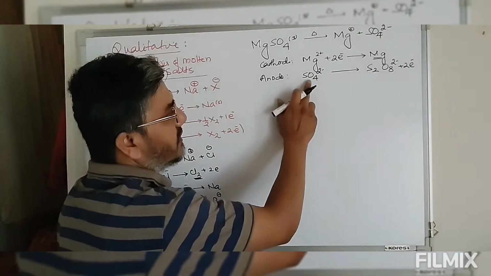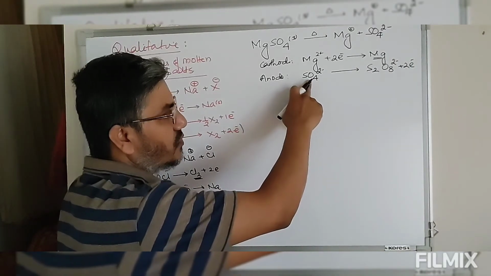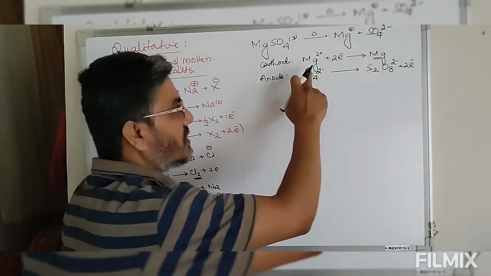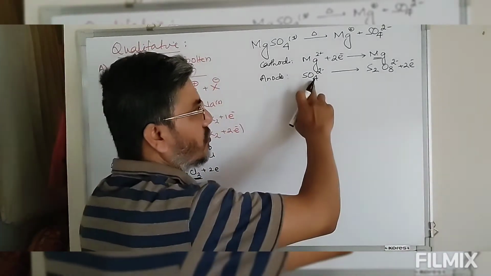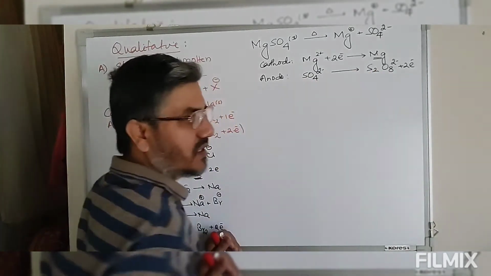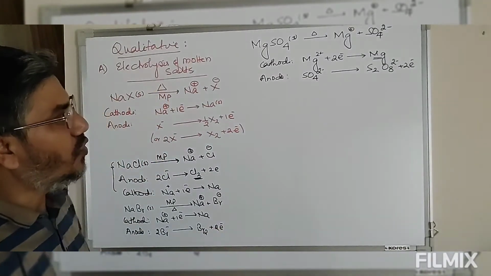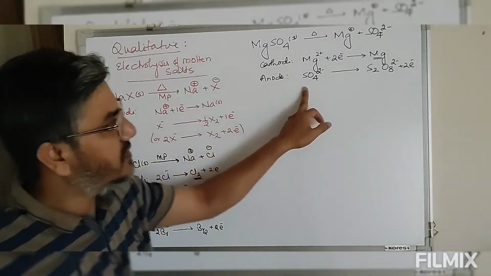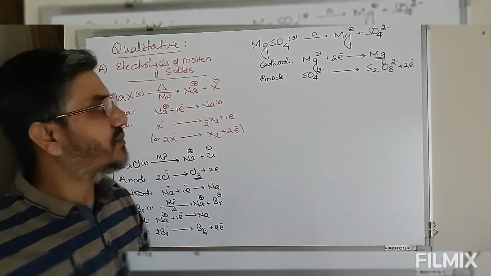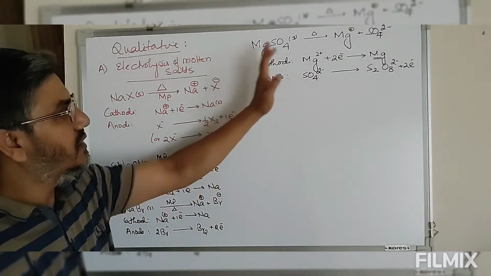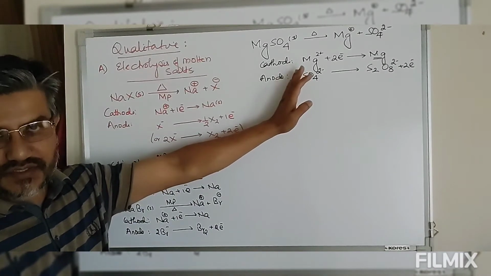Now look at this. Here we have oxide, oxygen is -2. Now some of this oxide is converted into peroxide. So oxide is -2, peroxide is -1. So oxide is converted into peroxide. This is what is happening in the redox reaction.